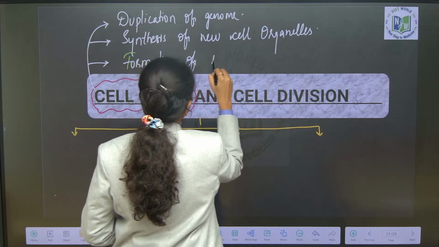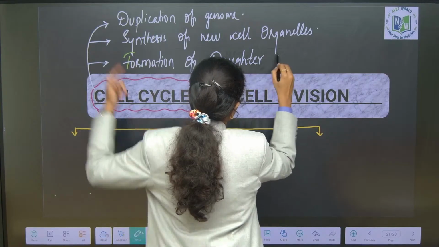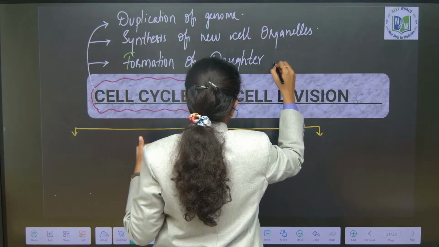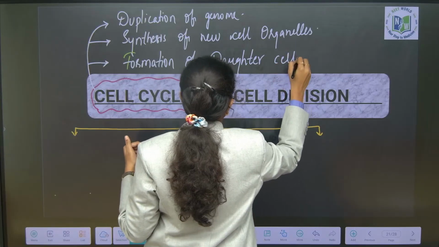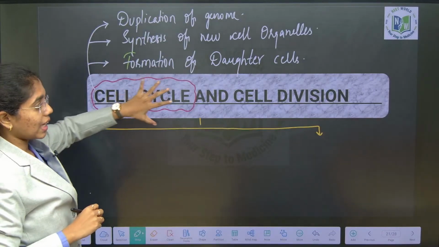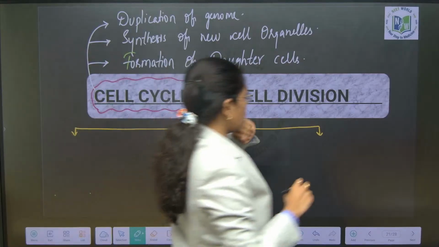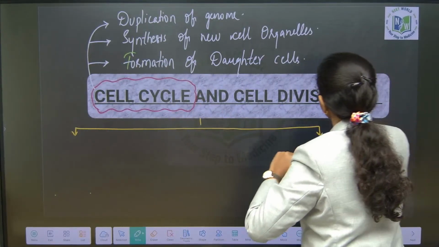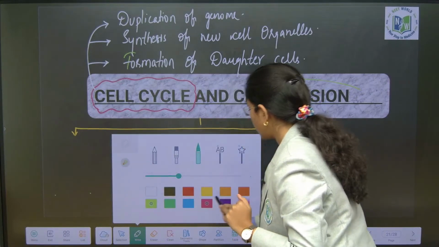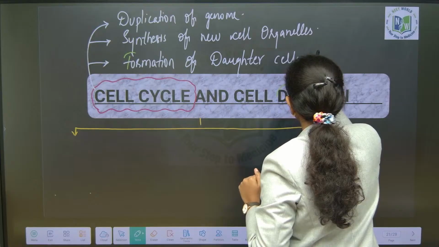Formation of daughter cells. This complete sequence of events at the end, formation of new daughter cells, is addressed as the cell cycle. But cell division is the actual M phase or division phase. Cell division consists of what? The actual division phase.